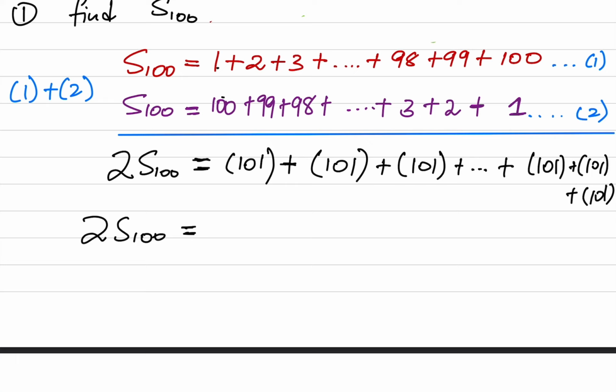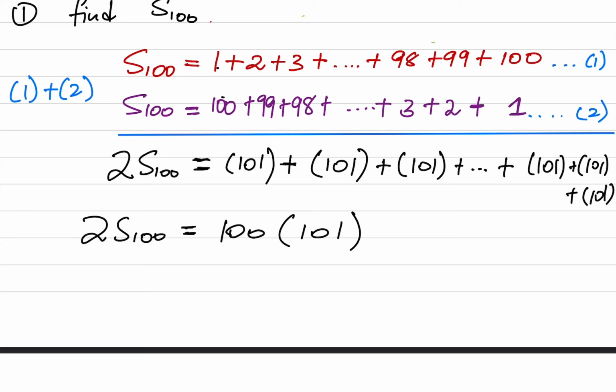So now this 101, it is repeating. So I'm just going to say, how many 101s do we have here? How many 101s do we have there? We have 100 101s. So 100 times 101 there.